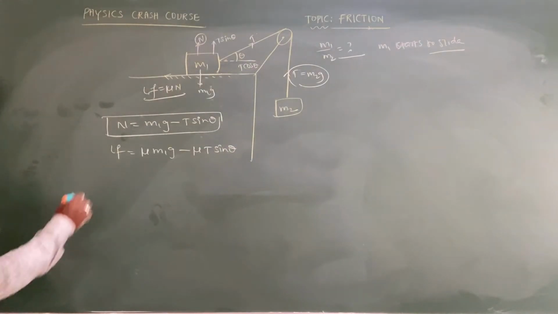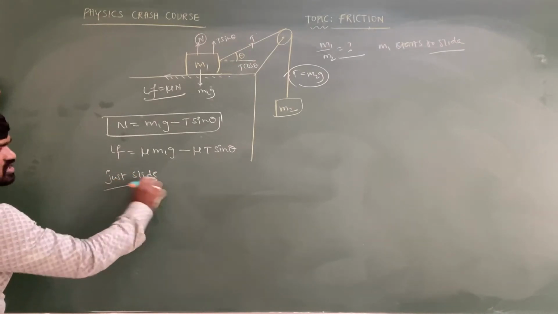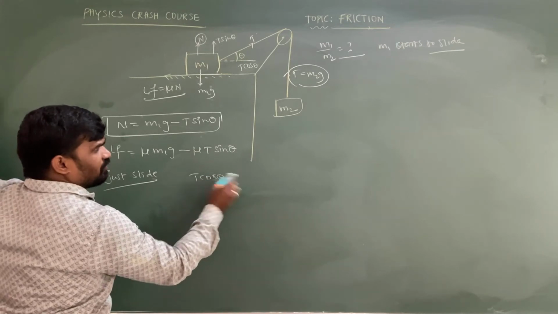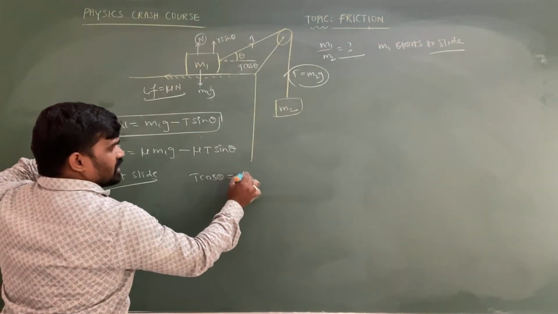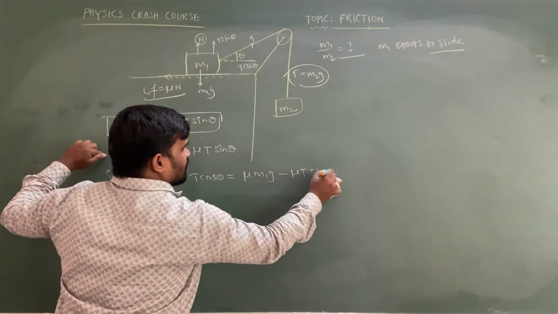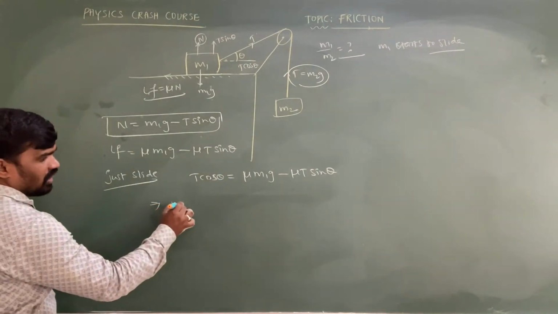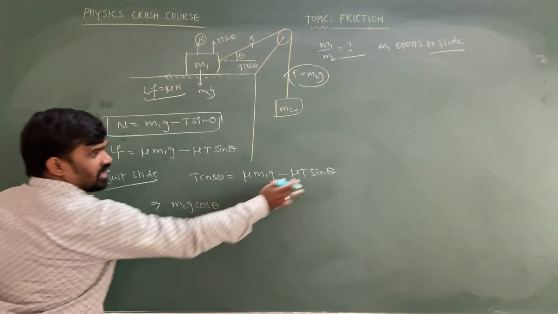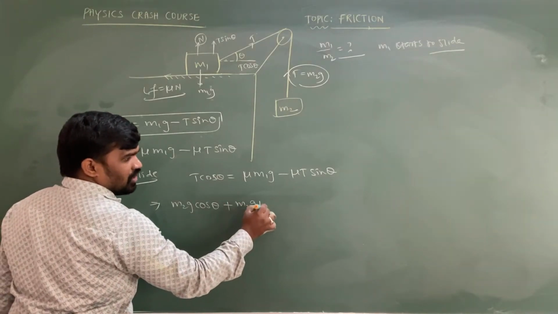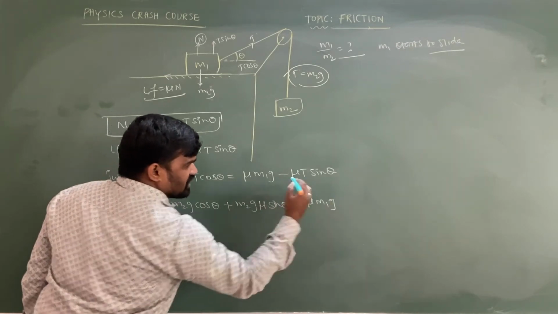And of course, as it is just about to slide, T cos theta is the applied force, which is equal to limiting friction. So we can write mu m1g minus mu T sin theta. So this is the T value, just replace it as m2g. So now I am writing m2g cos theta. Take this one to here, minus will become plus, that is also m2g into mu sin theta is equal to mu into m1g, we can write.